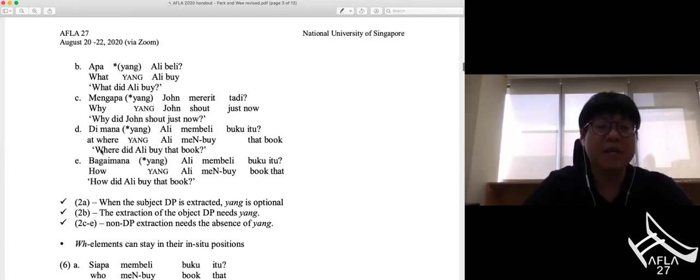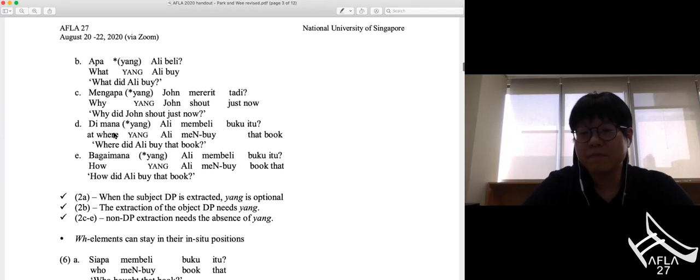So for non-DP WH elements, in this case also, yang must be absent in this sentence when dimana, at where, is present, located in the sentence initial position. Okay. Thanks.